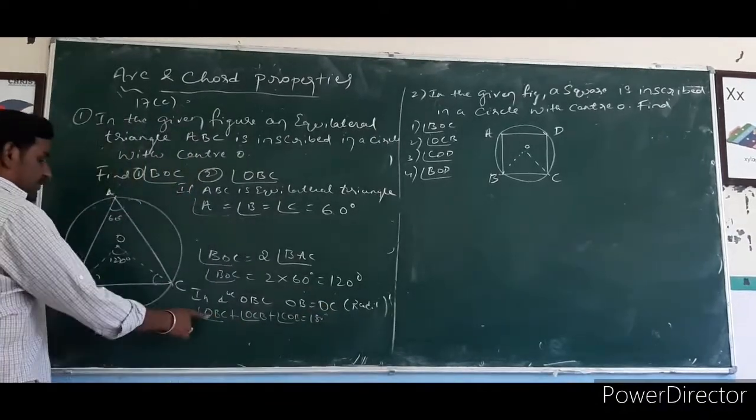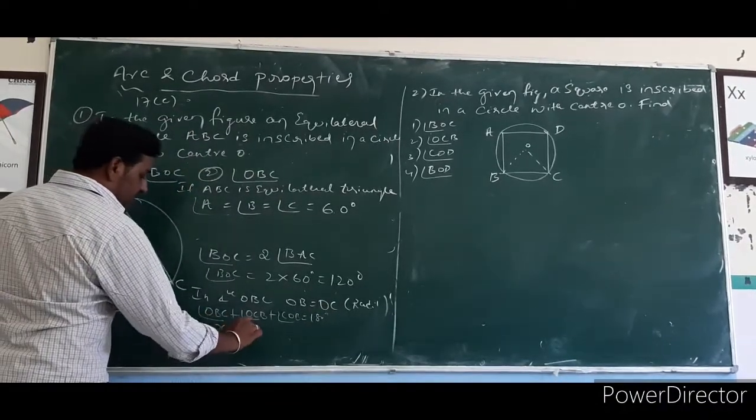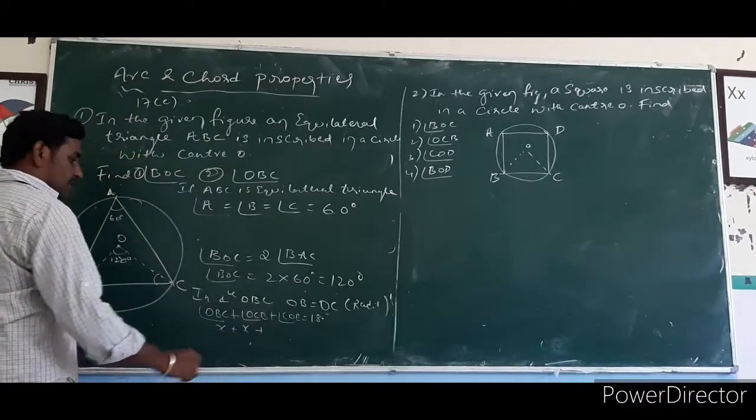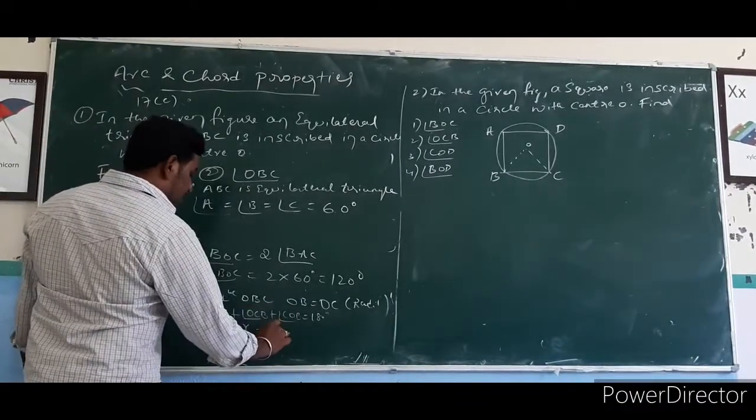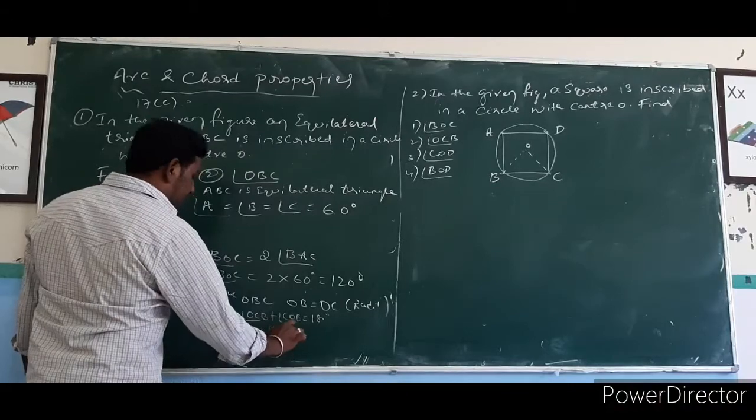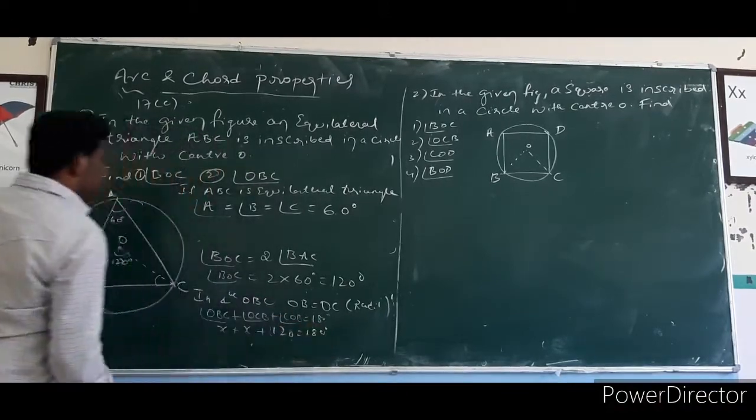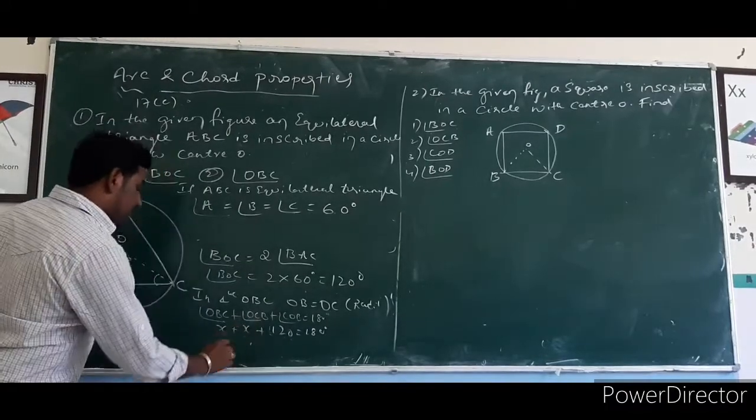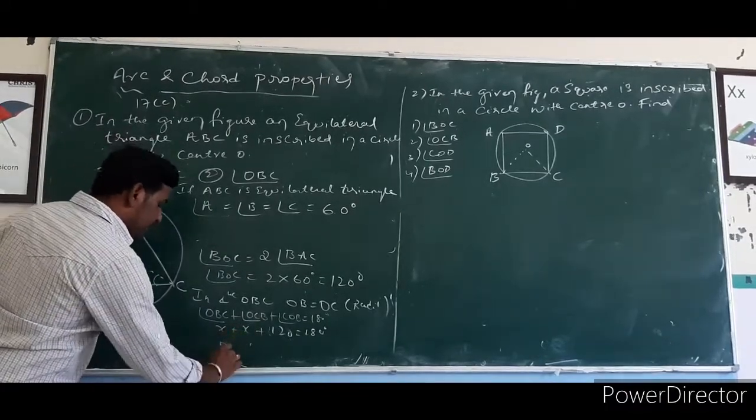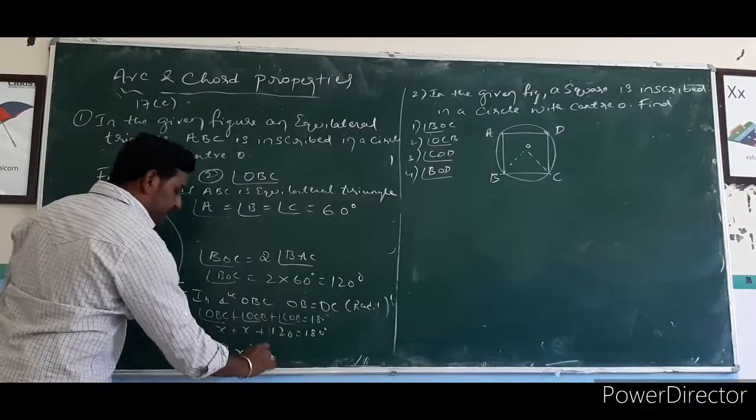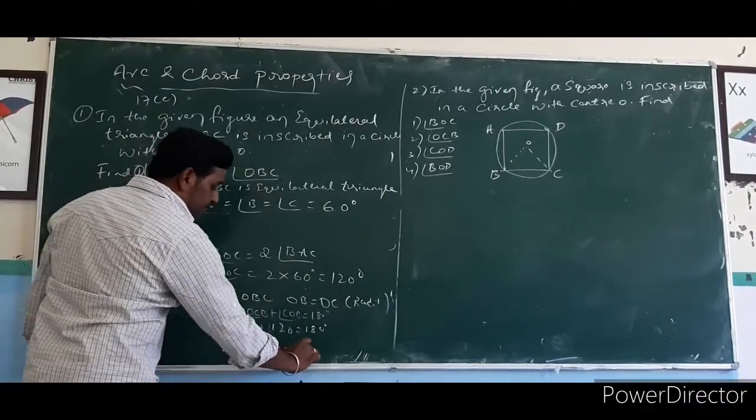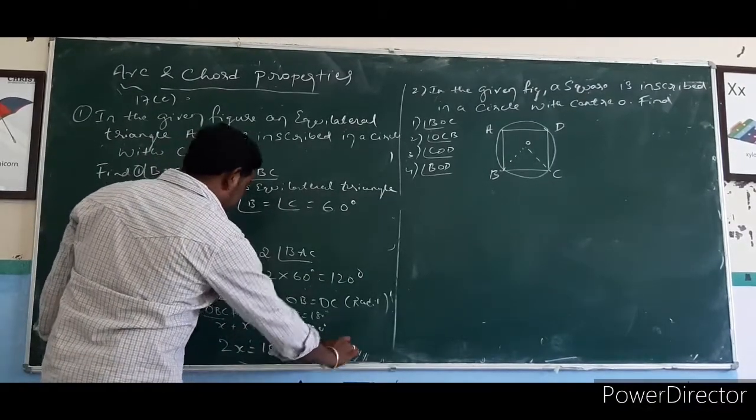So what do we have to find out? Both these angles we can consider as the same. So that means this is 120 degrees. We already found out BOC. x plus x, 2x plus 120 is equal to 180. You can shift that to the other side. 180 minus 120, you will get 60 degrees.